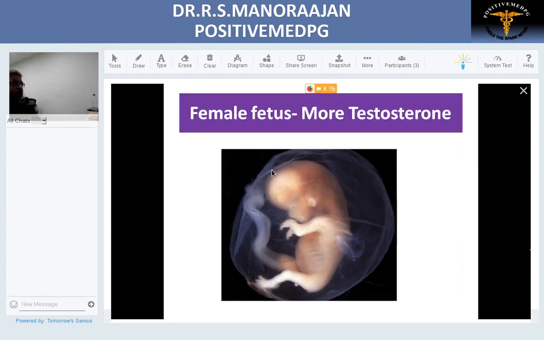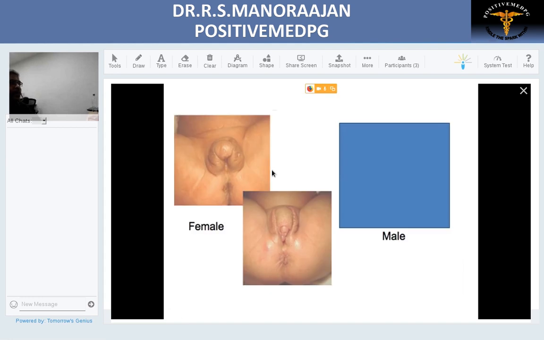Now we'll see what happens when there is more testosterone in a female fetus. When there's more testosterone in a female fetus, this alters the genital makeup. The clitoris gets hypertrophied and this patient looks like a male. What is it called as? They are called as virilizers or ambiguous genitalia in a female child. They present with the clitomegaly.